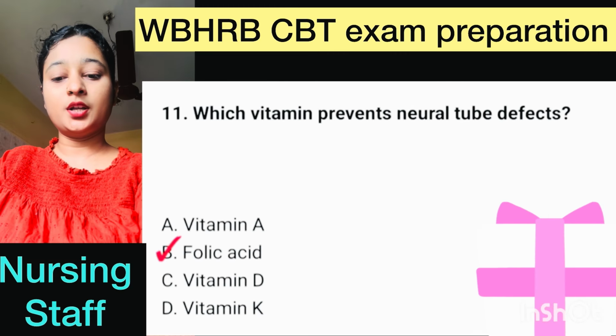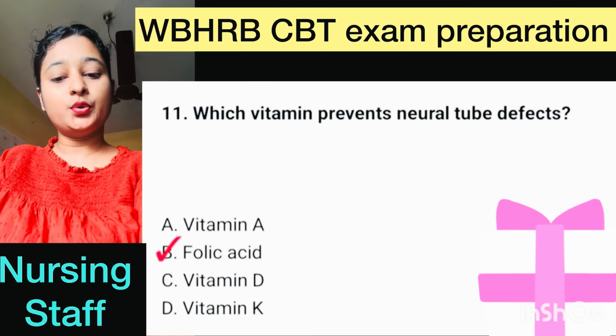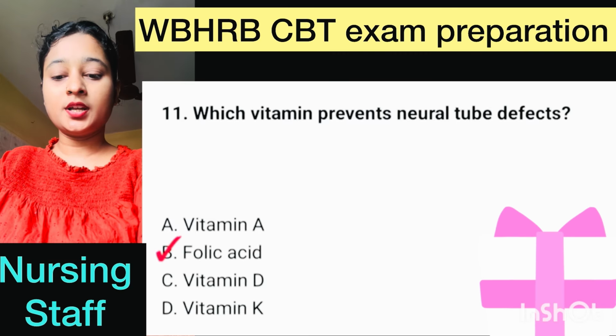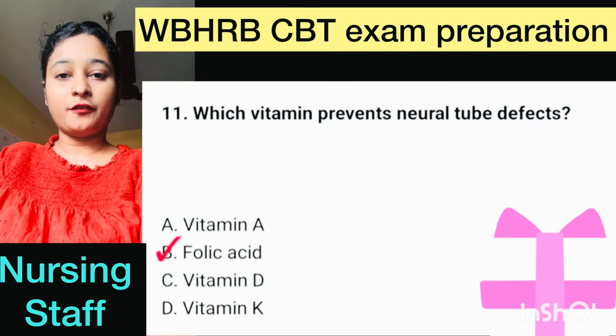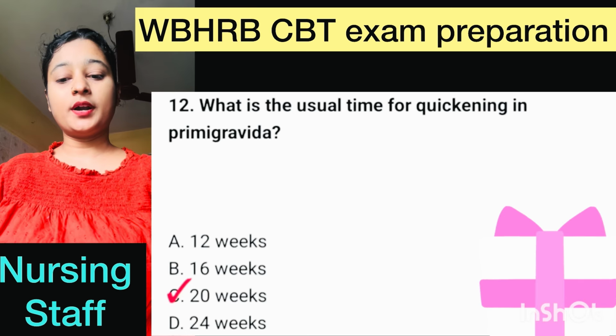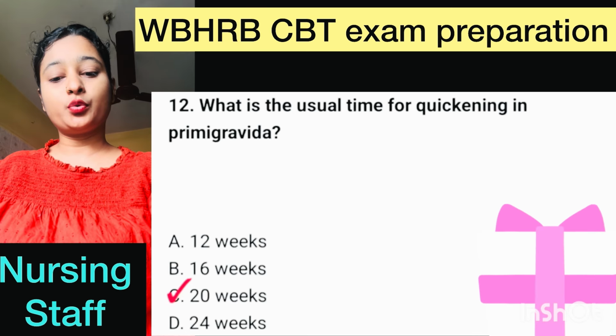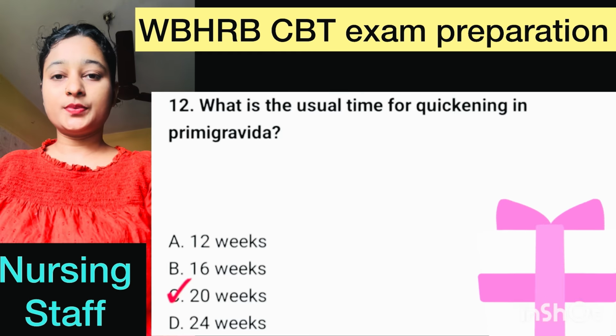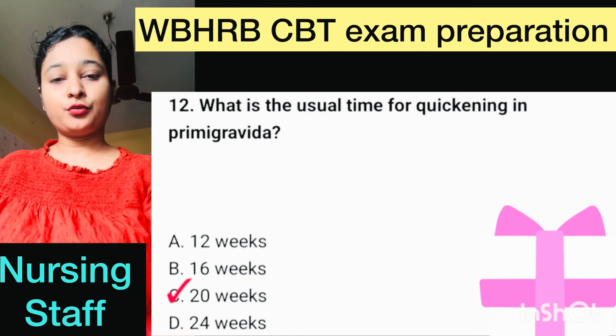Question number 11. Which vitamin prevents neural tube defect? This is a very easy question. Here right option is option B, folic acid. Number 12. What is the usual time for quickening in primigravida? Here correct option is option number C, 20 weeks.